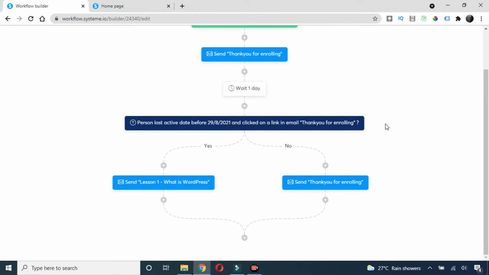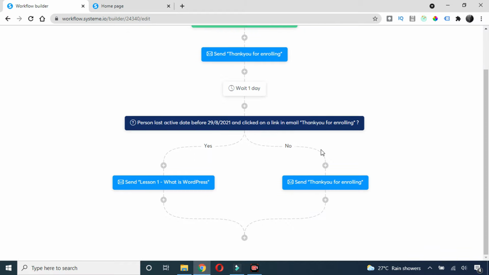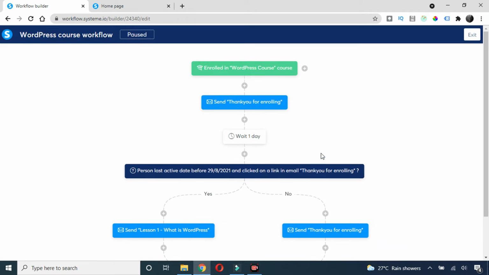So basically this is the power of the workflow. You can take an action according to the user's action. Similarly, you can just click on this plus and keep on adding all the actions, and when your complete workflow is set up, then just go back now.